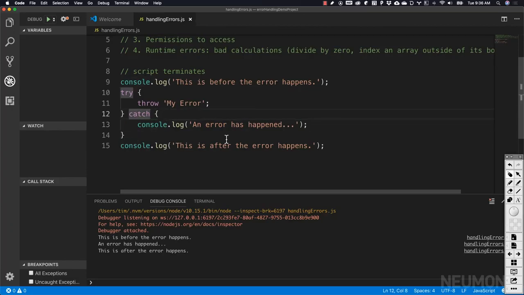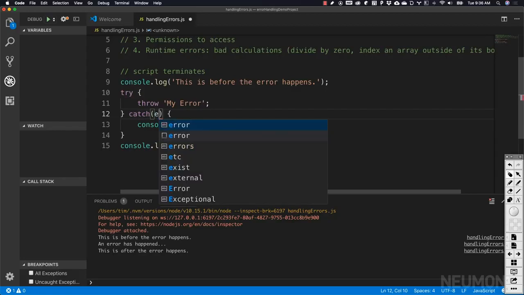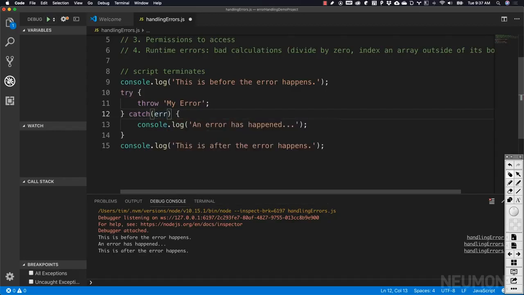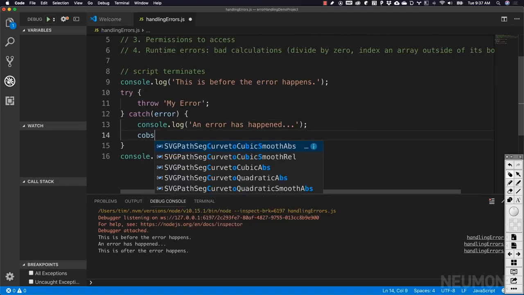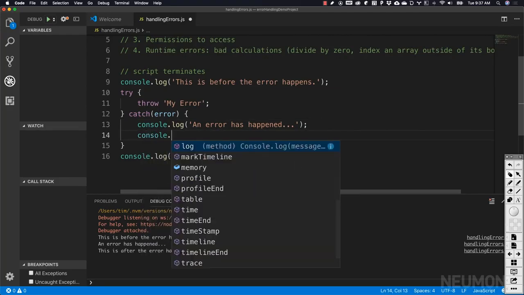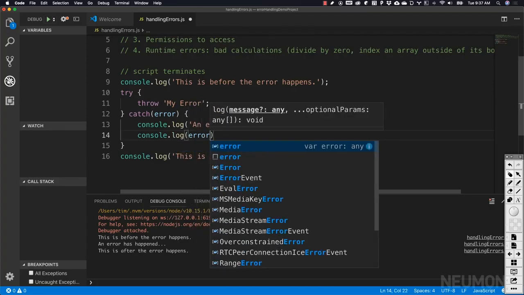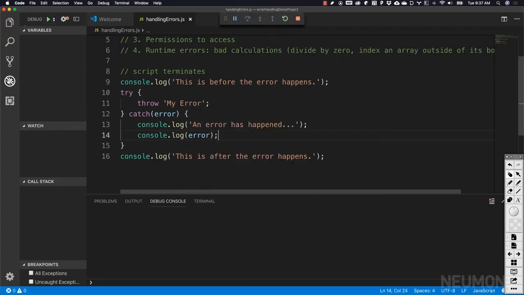We can also capture the actual error that was thrown by providing parens with the variable that we want to hold the reference to that error in. It's kind of common practice to use err or error in order to capture the error that happened. So let's go ahead and log that error and see what we get here, and then let's run our script.